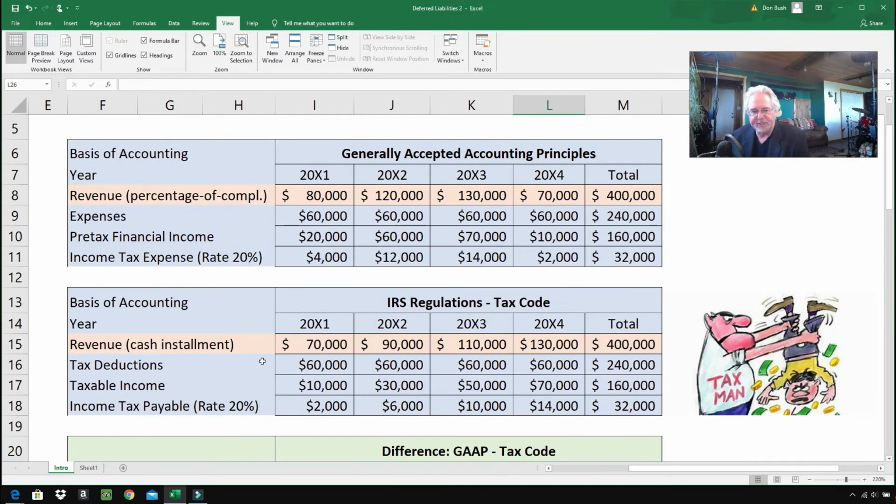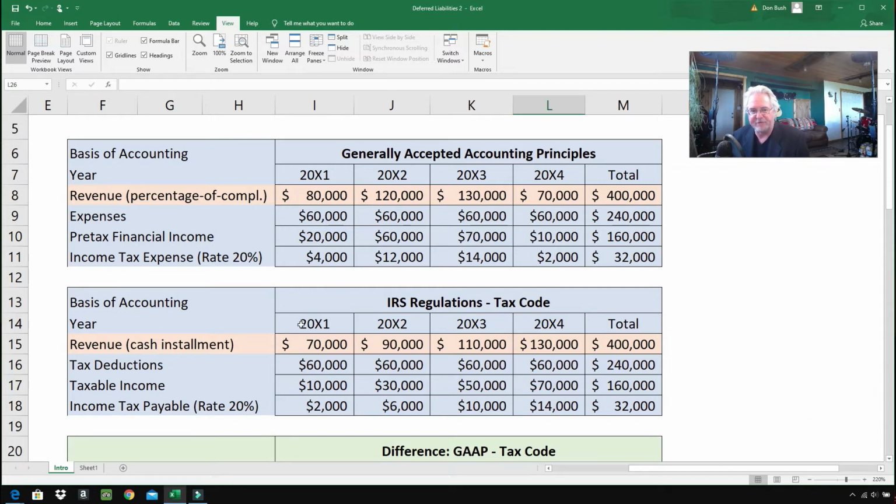$400,000. When is it a better time to give money to the IRS than when you get it? So the IRS would agree with that. In the first year, the revenue according to when we get to it, construction's tax return was $70,000. Now this is different than the $80,000 up above. And in the second year, it's $90,000, which is different than the $120,000 up above, and so on and so forth. So there's a discrepancy between their books and the tax forms, but that's okay. The IRS will eventually catch up.